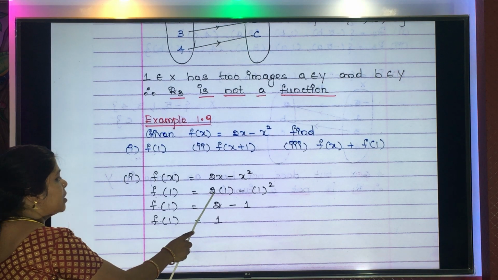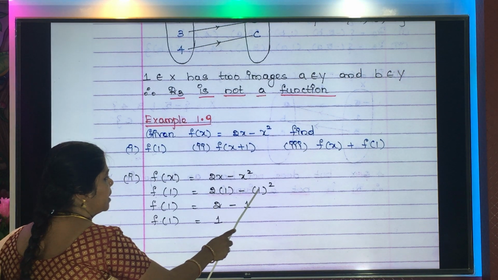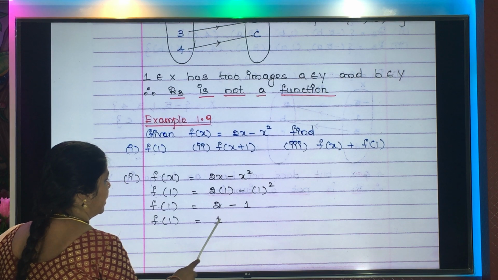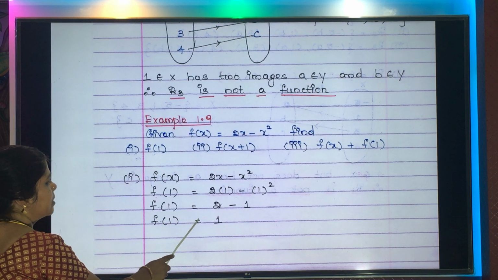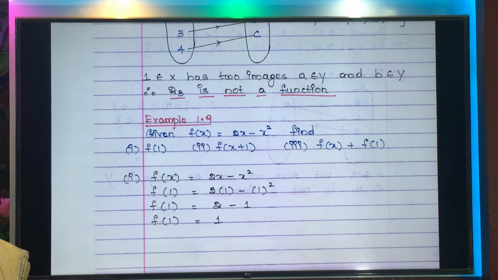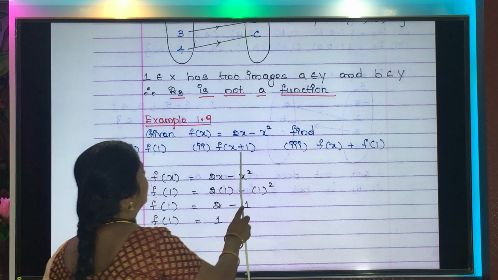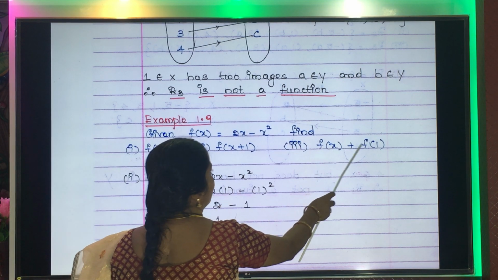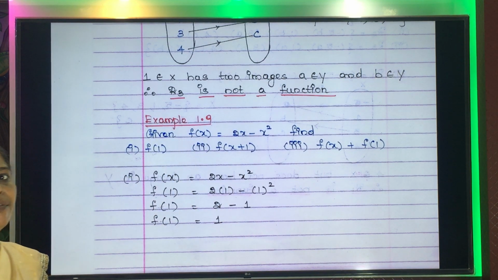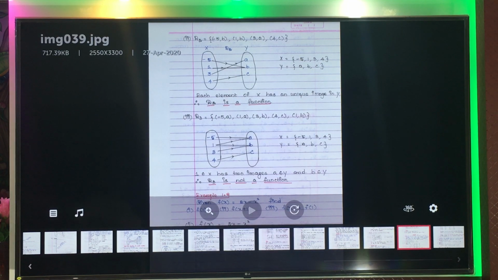Okay. What is 2 into 1? 2. Minus 1 squared is 1. 2 minus 1, the answer is 1. So we have found out f of 1 is equal to 1. In a similar manner, we need to find out f of x plus 1 and also we need to find f of x plus f of 1.